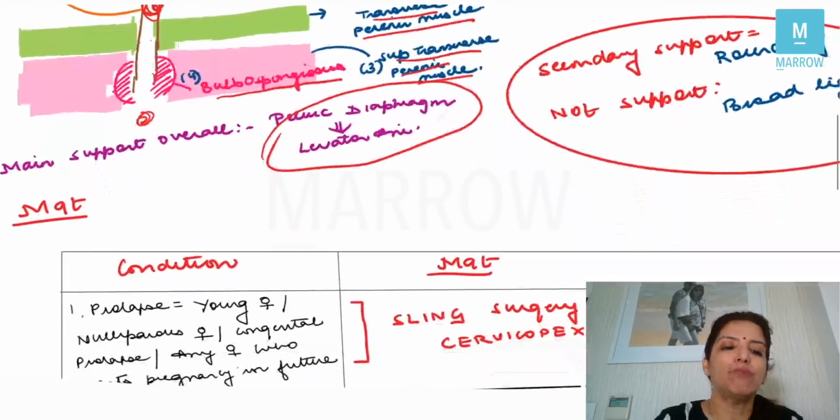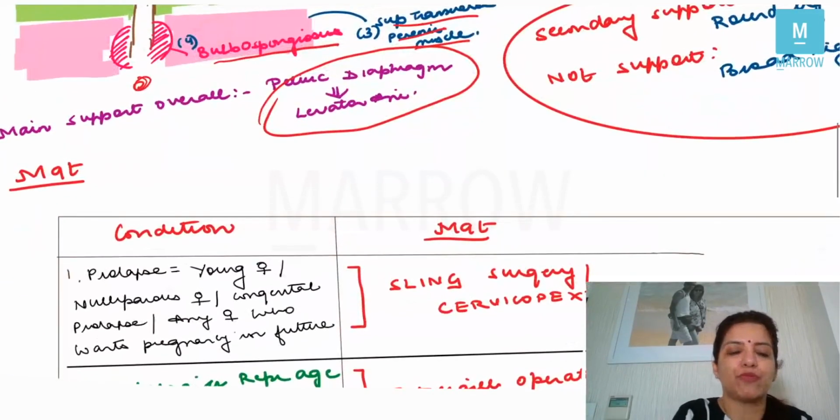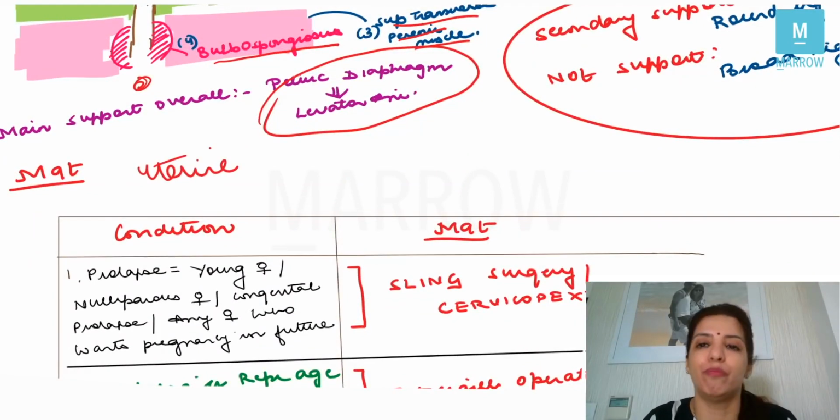Now, how do you manage prolapse? In prolapse, you can have uterine prolapse and you can have vaginal prolapse. So first, you have to understand how to manage uterine prolapse. Quickly, you have to make a table where on one side you are going to write the condition and on the other side you are going to write how to manage it. Management of uterine prolapse always depends on the age of the patient and on the parity of the patient. That means whether the patient wants future childbirth or not, right?